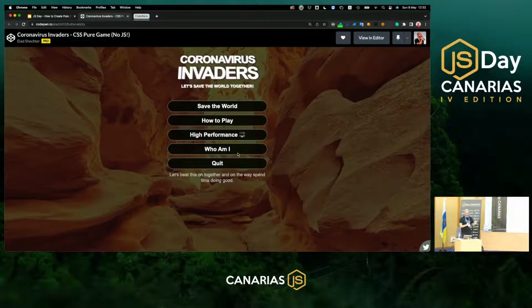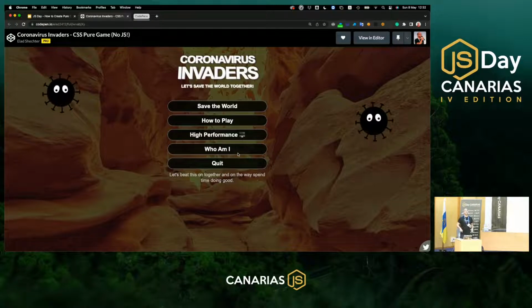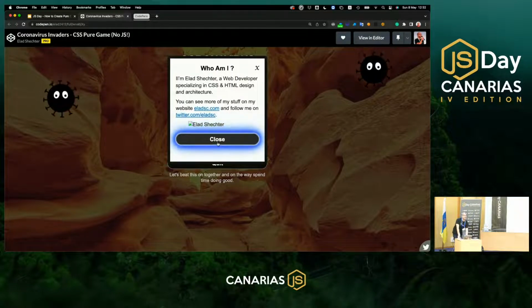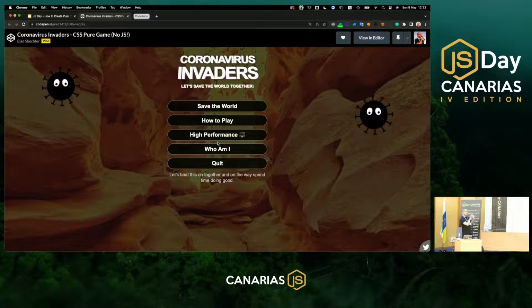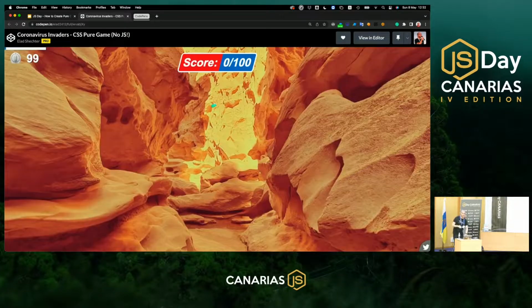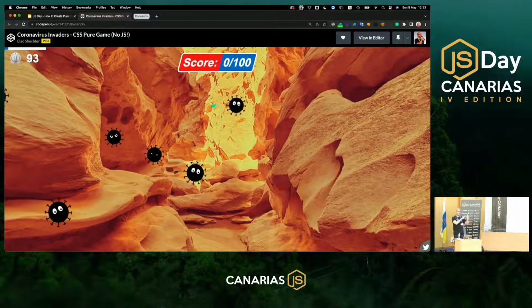I created this pure CSS game, which is called Coronavirus Invaders. And everything that you're seeing right now is built only with CSS and HTML. Yes, for the CSS part I'm using a CSS preprocessor, and for the HTML part I'm using an HTML preprocessor. But all the logic of this game, like when I click the menu button and it opens a pop-up, the opening and closing of the pop-up, is done only with CSS and HTML. And when I click the Save the World button, the play button of the game, it hides the game navigation and opens the game frame itself. Even that logic is done only with CSS and HTML.